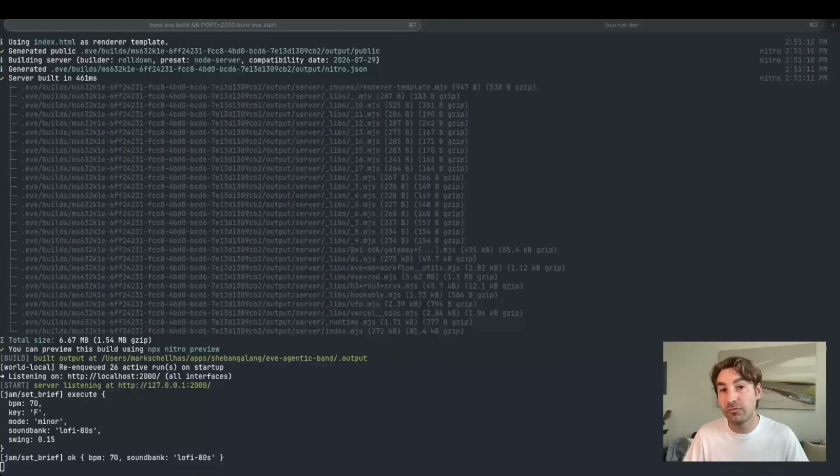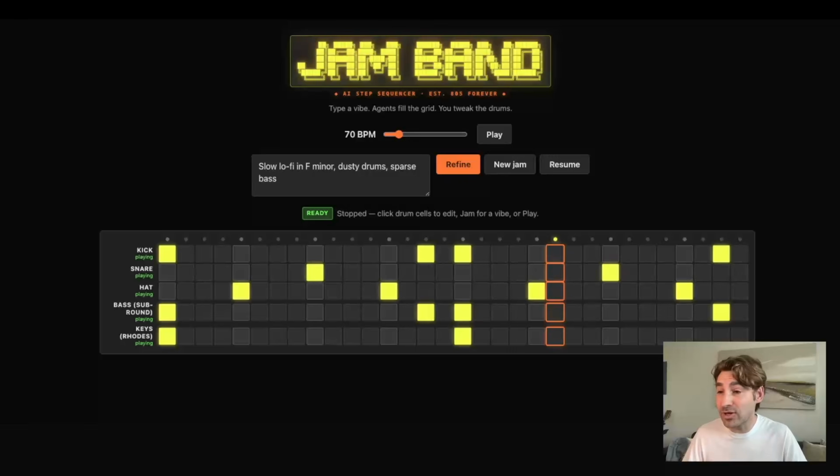If we look at the terminal, this is what the producer decided to send to all the players. The producer decided the BPM, the key, what mode, and that all comes from the prompt when we said lo-fi in F minor. So a very simple template that the agents pick up and run with. Okay, so now let's return here and see it in action again.